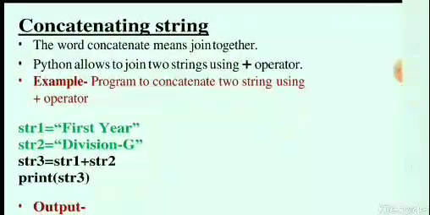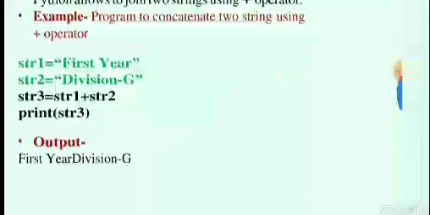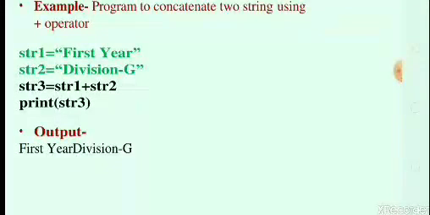So the first operation is concatenating string. In concatenating string, we join the particular strings. For example, Python allows joining two strings using the plus operator. Example: program to concatenate two strings using the plus operator. Here we have to give 2 strings. str1 is equal to "first year", str2 is equal to "division dash G". So str3 is equal to str1 plus str2. Print in brackets str3.